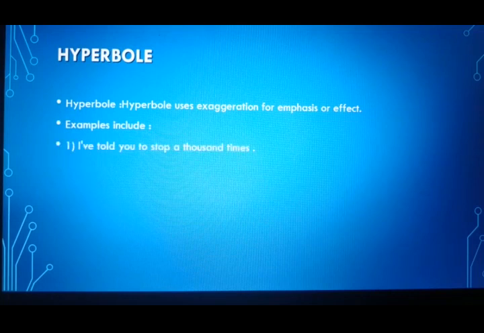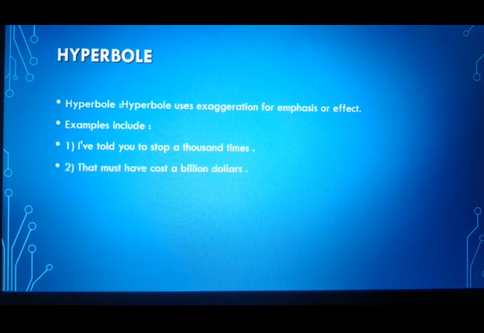I've told you to stop 1,000 times. So can we tell anybody 1,000 times stop, stop, stop? But no, but I want to say that I have warned you to stop immediately. So to tell the extent or emphasize more on the person to stop, I use these expressions. That must have cost $1 billion. So something which might be very expensive, and I want to express that whatever you might have purchased is very expensive. So I may say that might have cost you $1 billion.